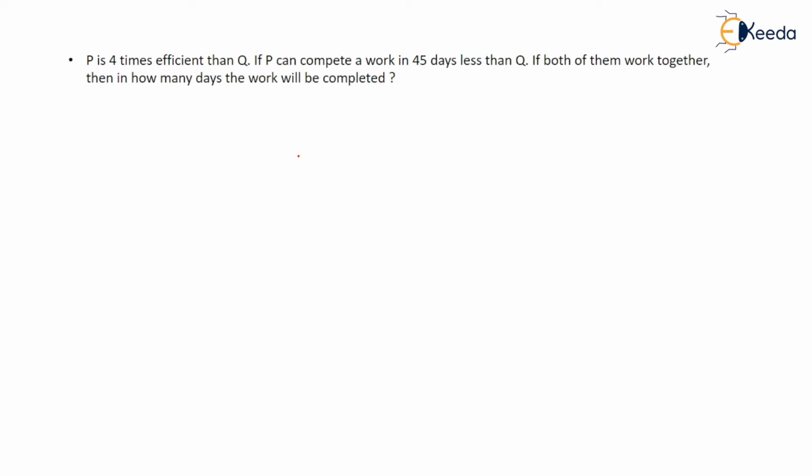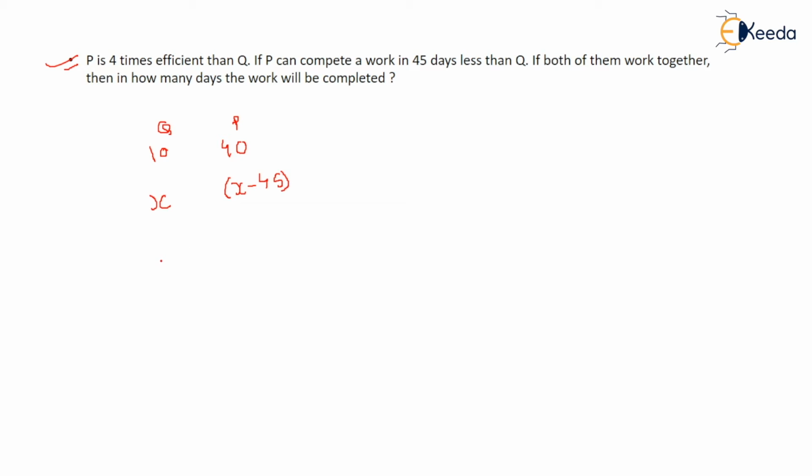Simple. Okay, this is a bit difficult question. First, I want you people to try this, then you can see the solution. P is 4 times more efficient than Q. Let's assume that Q can write 10 pages, P can write 40 pages. If P can complete a piece of work 45 days earlier than Q, suppose Q can complete the work in X days, so P can complete it in X minus 45 days. Less means minus, right? If both of them work together, then in how many days can they complete the work?